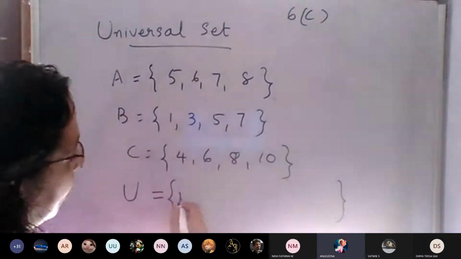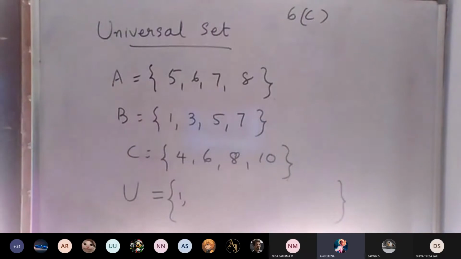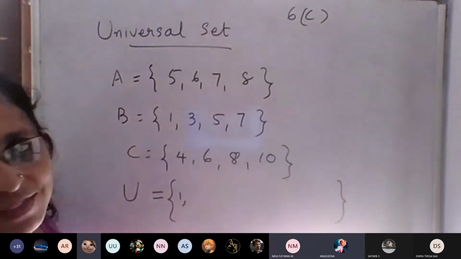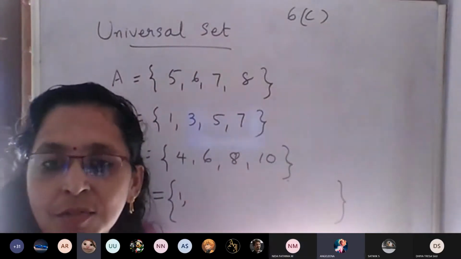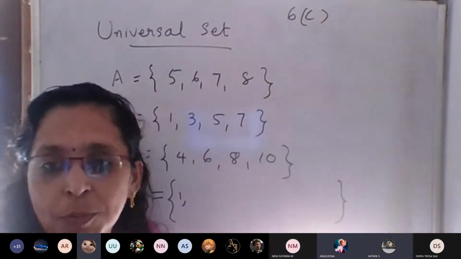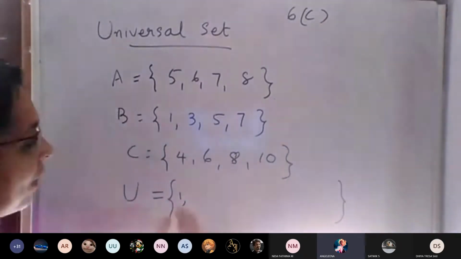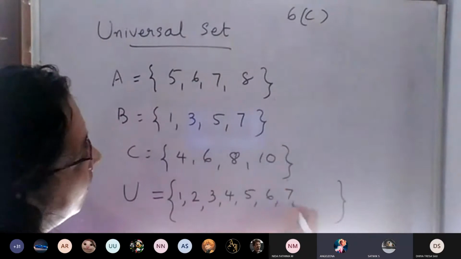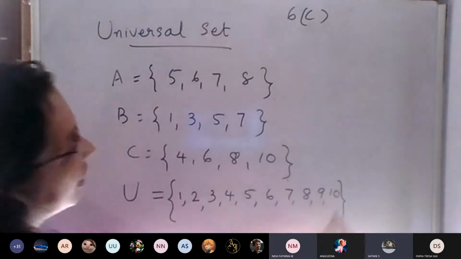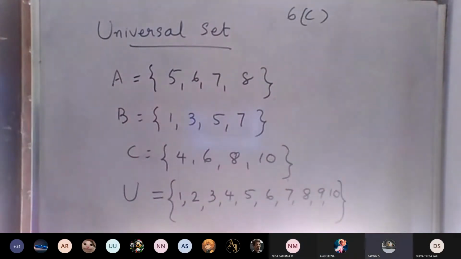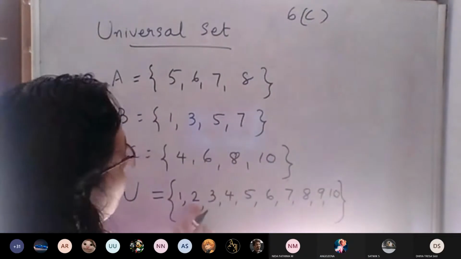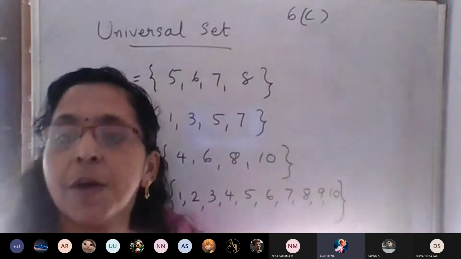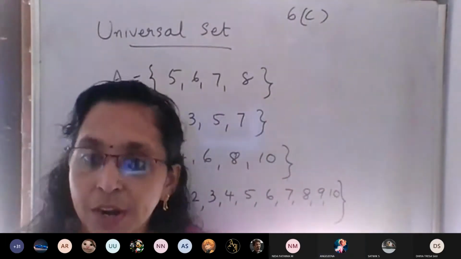So, starting 1, 2, 3, 4, 5, 6, 7, 8, 9, 10. Don't say it like that, 2 also should be there. 2 also you should write. Don't bother that 2 is not there in any set. But you should write from 1 to 10. Understood?